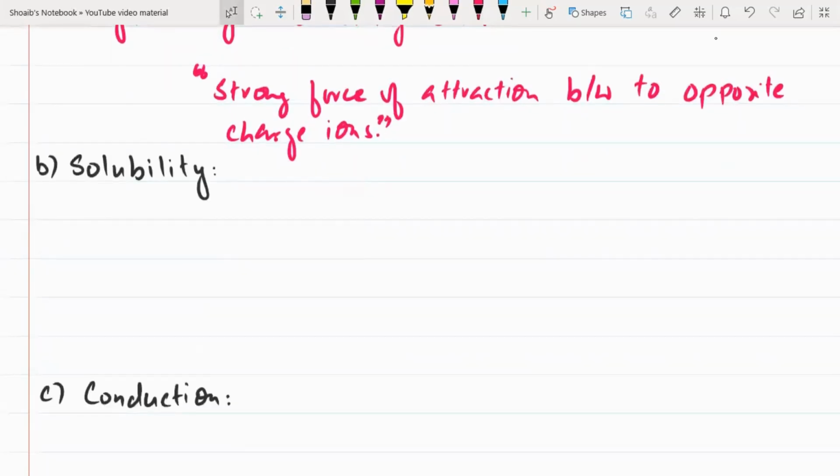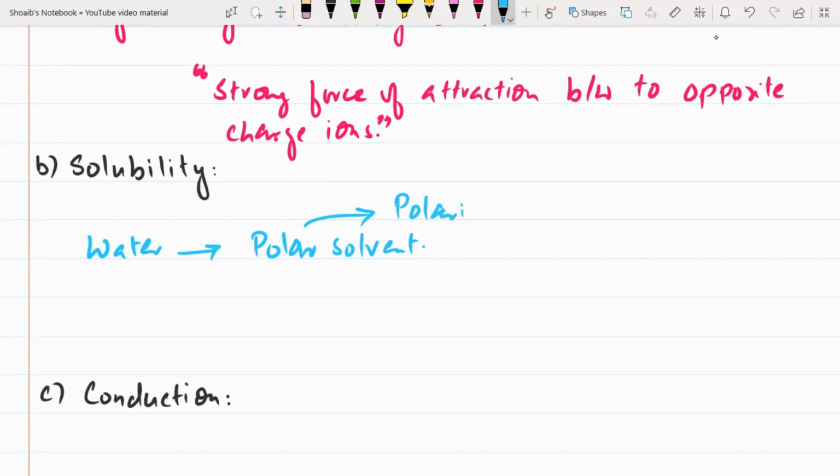Now for the solubility. The ionic compounds are soluble in water-like solvents. The water-like solvents are polar solvents. What is polar? Those compounds which have polarity. Polarity means those compounds, those solvents, which have charges. So because of polarity, meaning the polar solvent, the ionic compounds are soluble in water only.